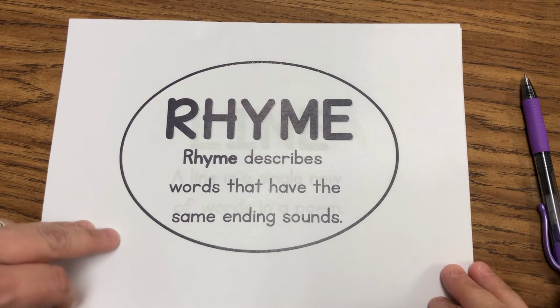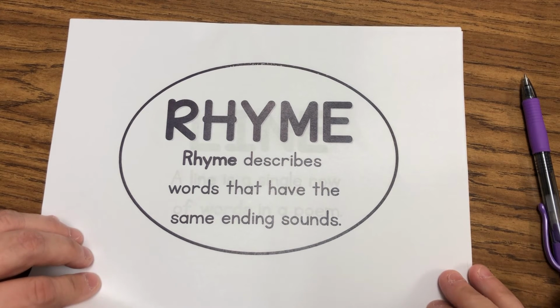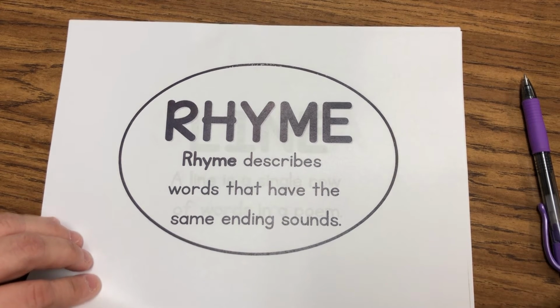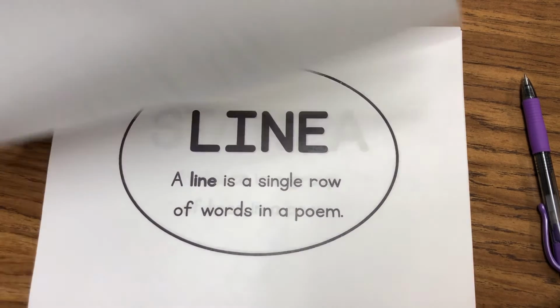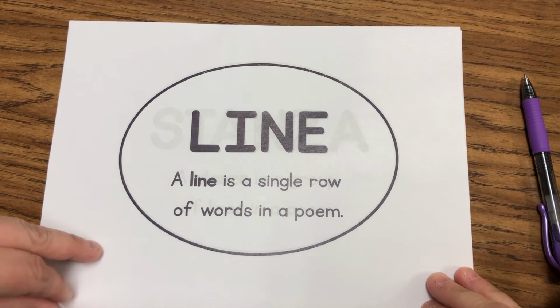Rhyme you've been working on since you were very, very little. Hat and cat. Anything that rhymes at the end of the poem is going to work into rhyme scheme, like I talked about in the other video. A line, again, is just a single row of the words in a poem.